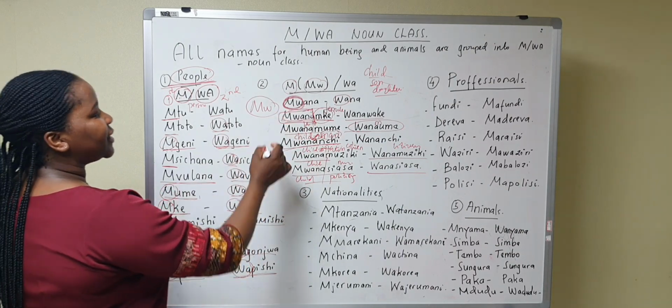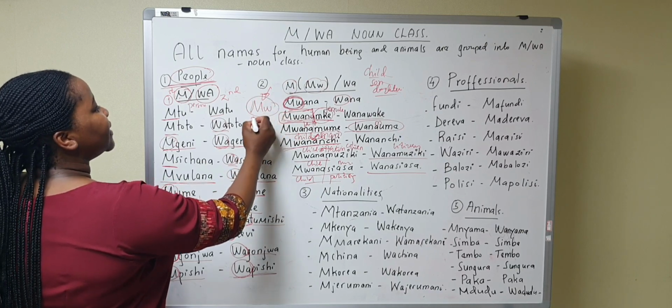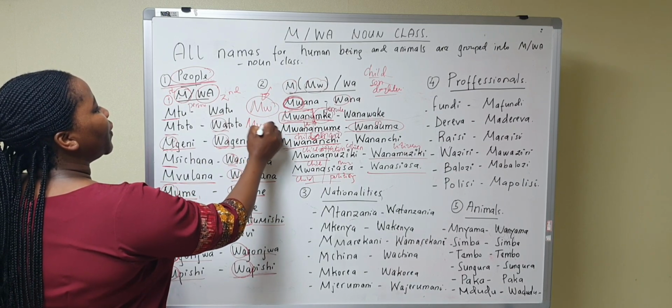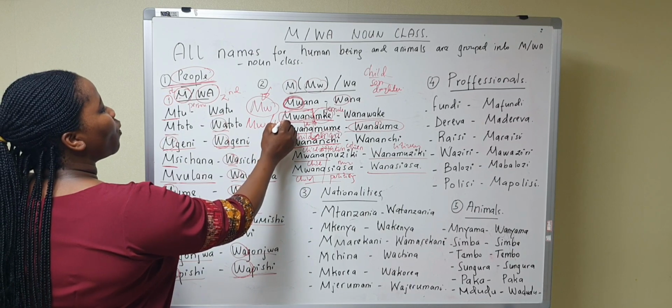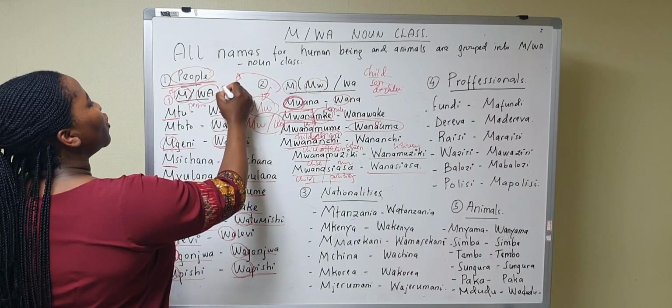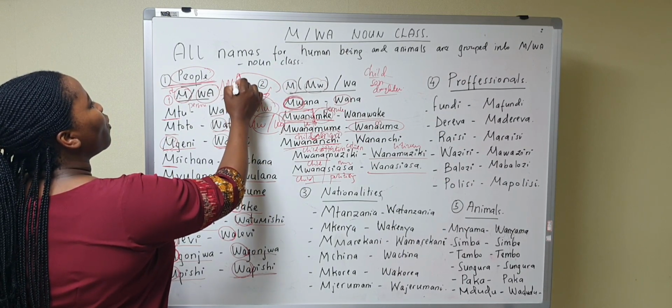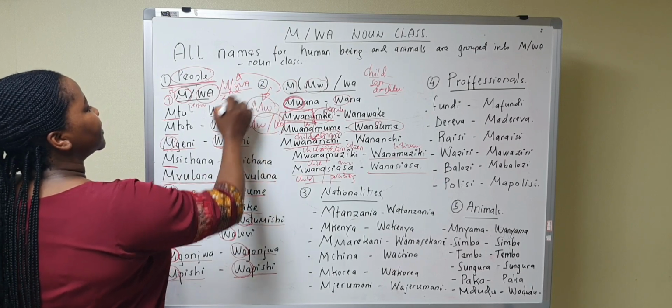But the difference is the first class is m, and the second class is wa, but they are included into group class 1 and 2, which is wa noun class.